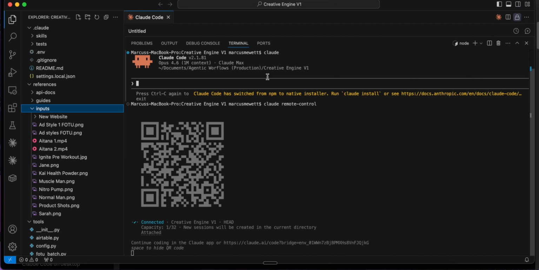So, like you can see on my phone screen right now, basically we're just running the Creative Content Engine straight from my phone, which is extremely powerful because that means I can leave my computer, go to the gym or go shopping and actually control it from my phone. So once this is created, the image for me inside of the Creative Content Engine, we'll have a look at them and see the results.